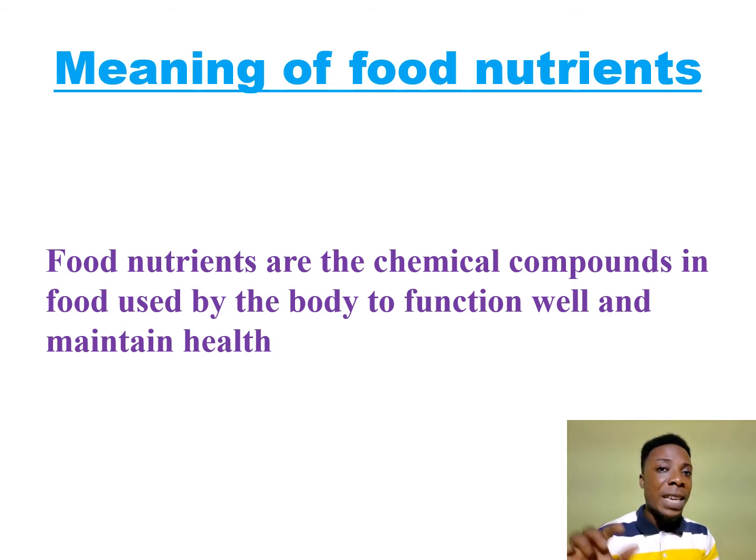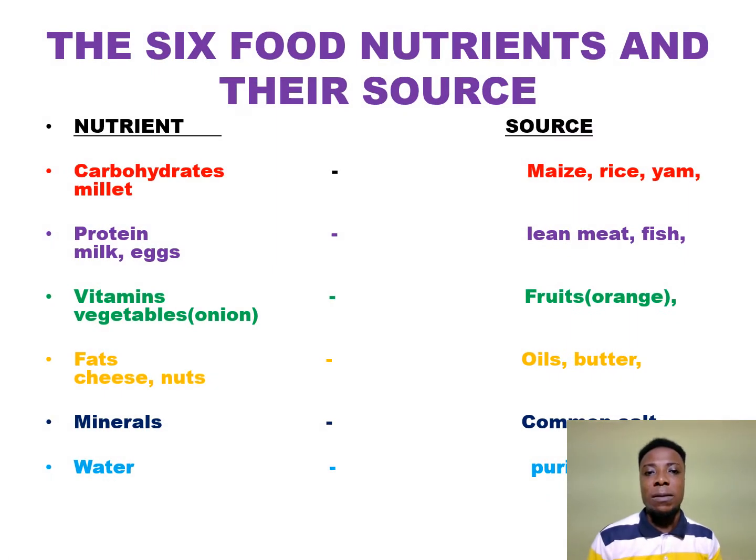Meaning whatever we take inside our body, the foods that we eat, there are some chemical compounds in them that the body uses to function well or to maintain our health. That is food nutrients. Now, basically we have 6 food nutrients. Here we are to look at the 6 basic food nutrients and their sources.